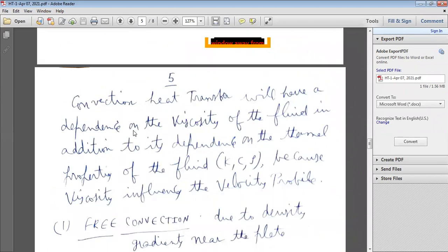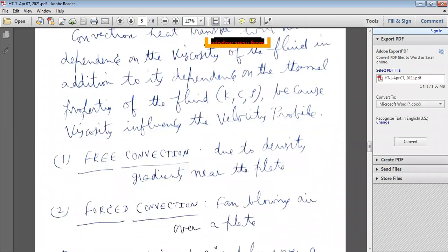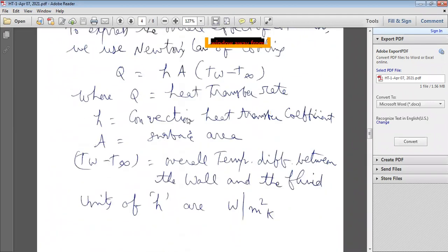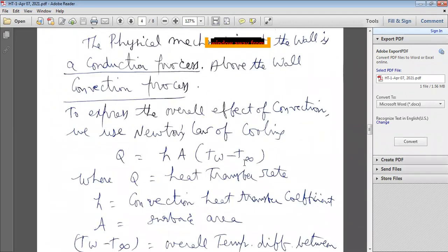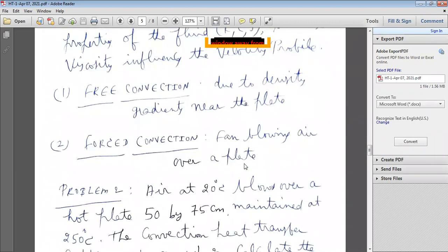Convection heat transfer depends upon the viscosity of the fluid in addition to the thermal properties of the fluid: thermal conductivity, specific heat and density. Viscosity influences the velocity profile, so you have to consider viscosity as well as thermal properties of the fluid, in addition to surface area and temperature difference, while analyzing convection heat transfer.